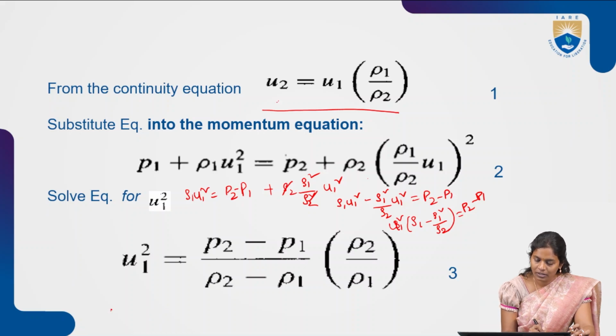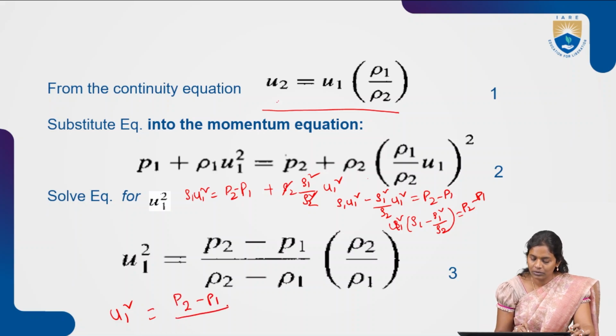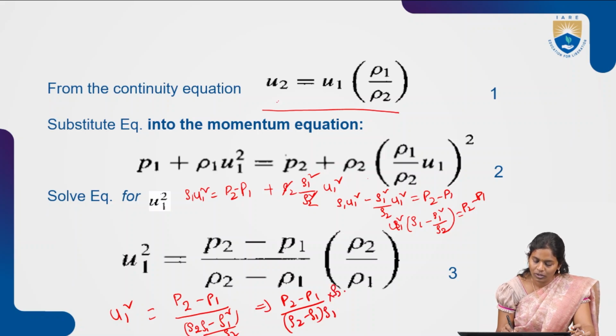From there we can write u1 square equals P2 minus P1 divided by (ρ1 minus ρ1 square by ρ2). Doing the LCM, it becomes ρ2 ρ1 minus ρ1 square, all divided by ρ2. Taking ρ1 common, this can be written as P2 minus P1 by (ρ2 minus ρ1) into ρ1, and the ρ2 goes above.